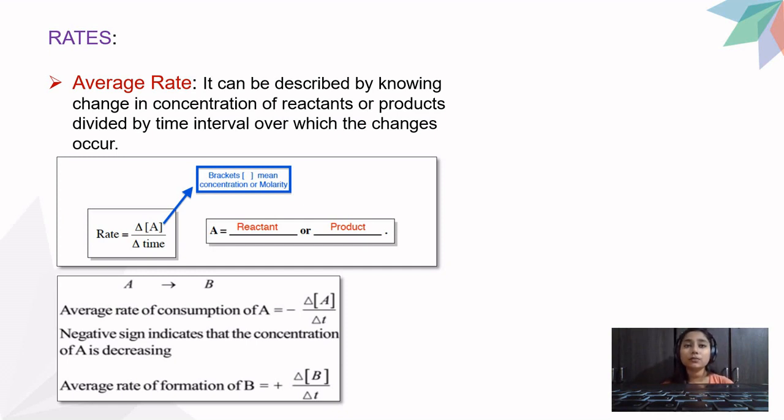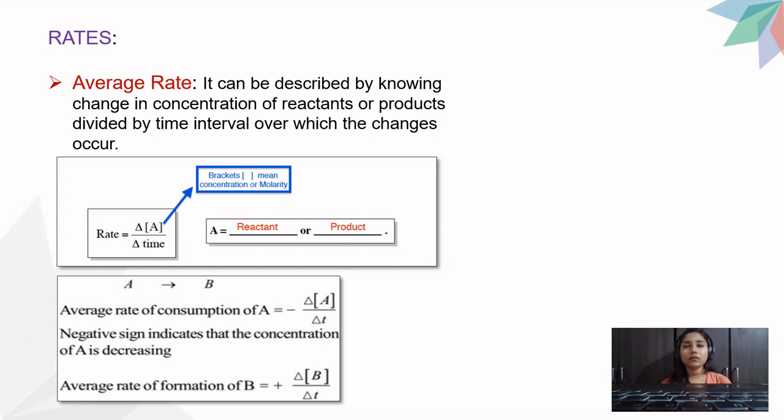So average rate of consumption of A is equal to minus delta concentration of A divided by delta T, that is time. Now, why is that negative sign given? I know the statement is written over here, but still I'll explain that the negative sign is given because the concentration of A is being decreased. Why is it being decreased? It is a reactant, and as time goes, the reactant has to decrease so as to form product. And because products are being formed, there is a plus sign. This negative and plus sign is just to indicate that they are being consumed or they are being formed. I'll give you an example.